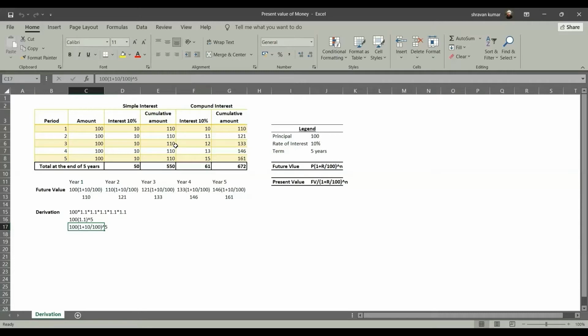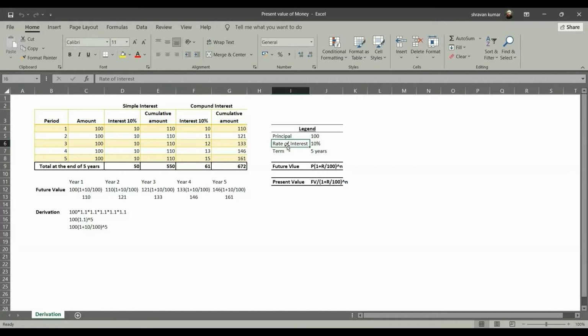Alternatively, 100, that is nothing but the principal P, into 1 plus 10, where 10 is the rate of interest R, 1 plus R by 100 whole to the power of 5. 5 is nothing but my term or the period. So this is how the derivation goes.